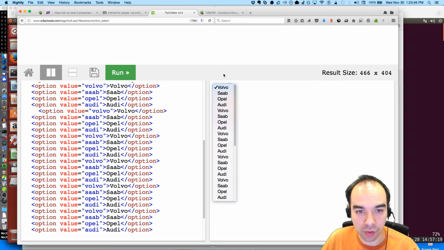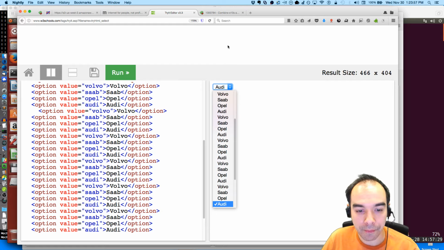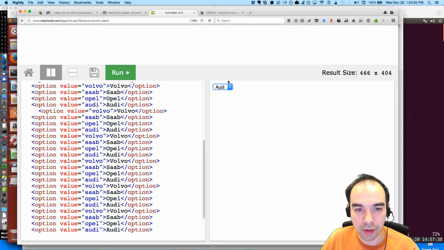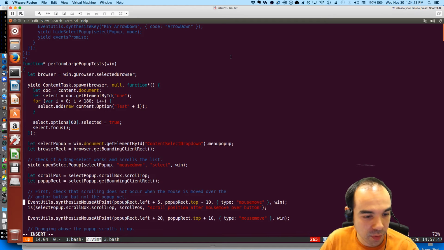Now if I click, and maybe I have one of the lower items selected, and then drag up, it shouldn't scroll until I've crossed into the pop-up box and then dragged up. That's the difference. I'm dragging up here, but I haven't gone over the pop-up yet. But as soon as I do, and then I drag up, then it starts to scroll. And that's what it's testing.